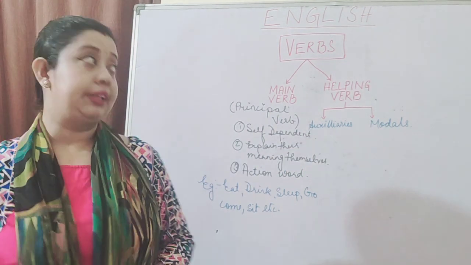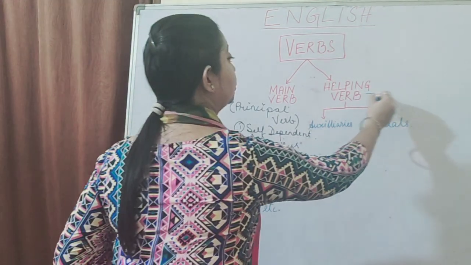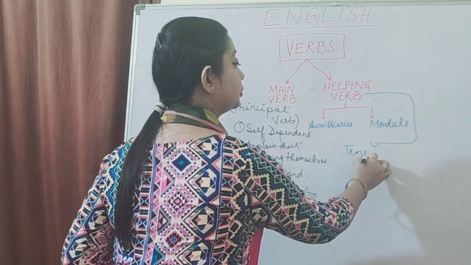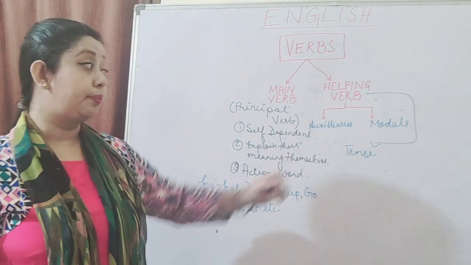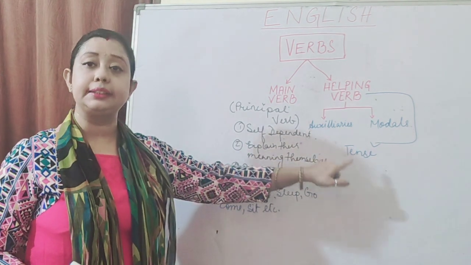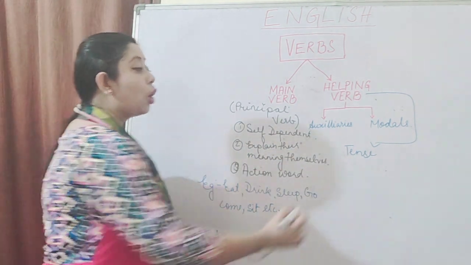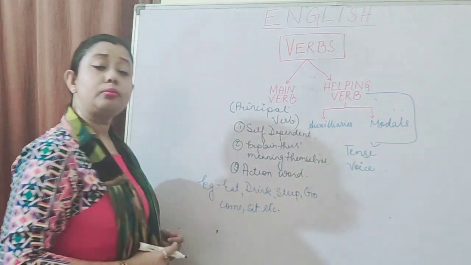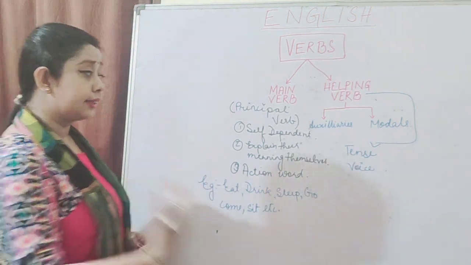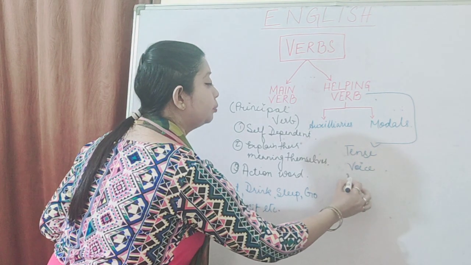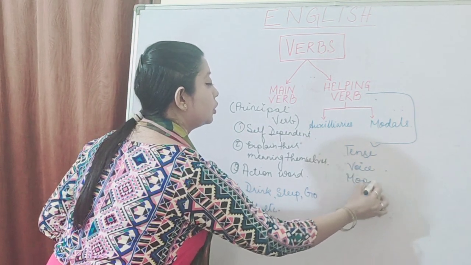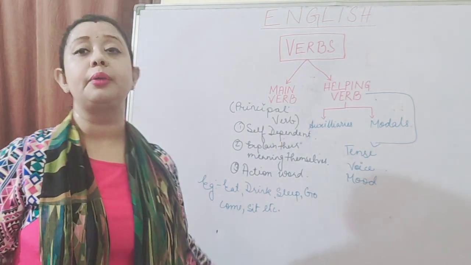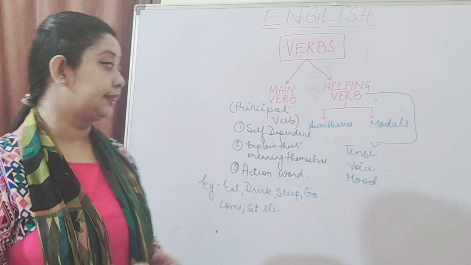The function of the helping verb is to tell us the tense. So, the helping verb tells us the tense of the verb. It also tells us about the voice. And the other thing that it tells us is mood. So these are the three things that the helping verb helps us to understand.